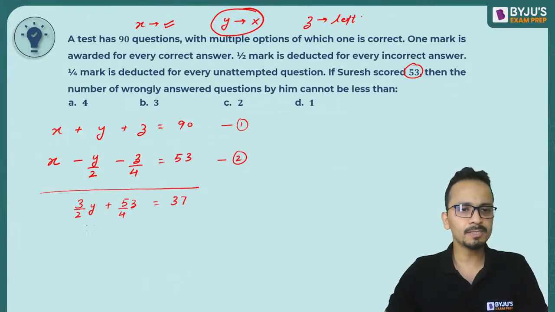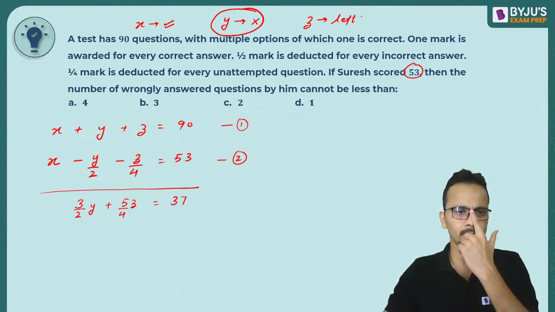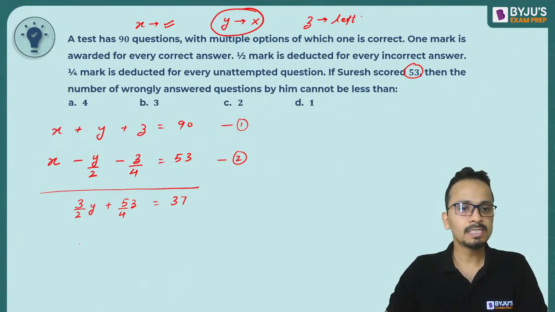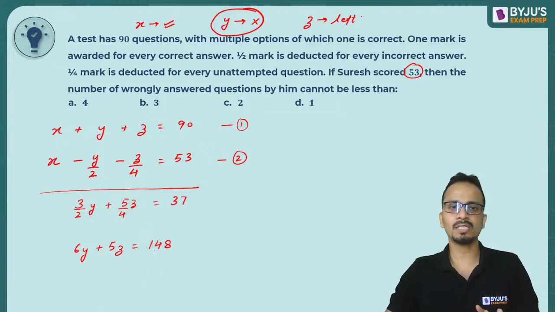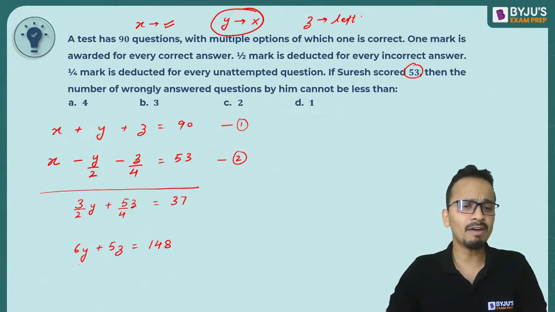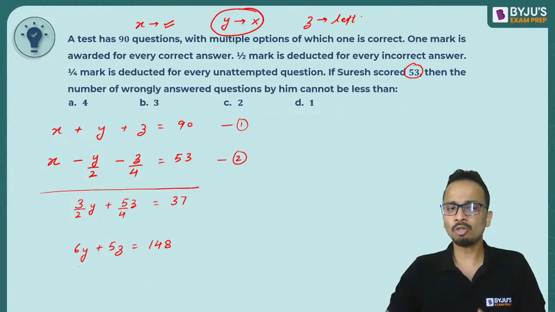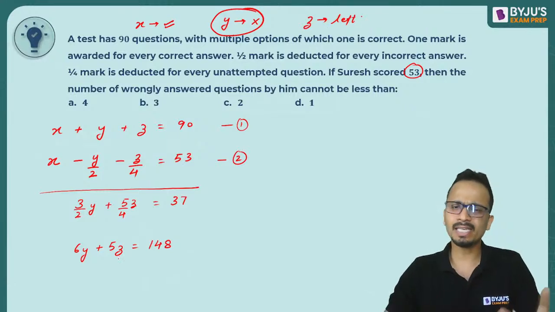Now let's simplify this. Taking the LCM and cross multiplying, it will become 6y plus 5z is equal to 37 into 4, which is 148. So 6y plus 5z is equal to 148. This is the equation that I've got, and from here I have to minimize the value of y. To minimize the value of y, I'll maximize the value of z. Maximize the value of z, and y will automatically be minimized.